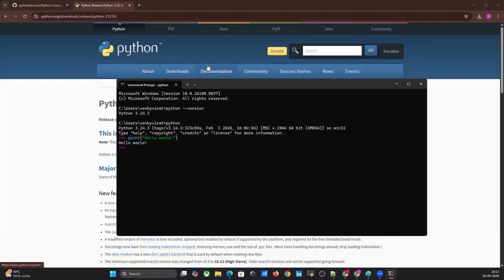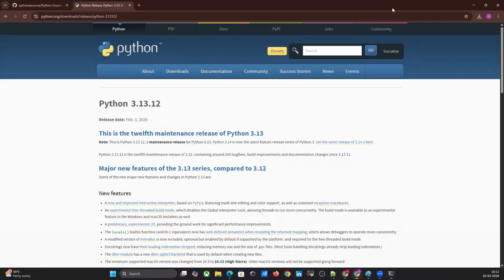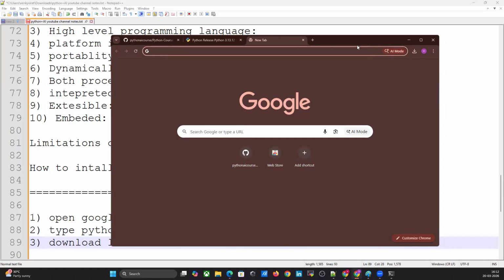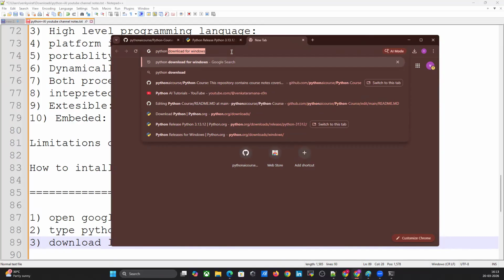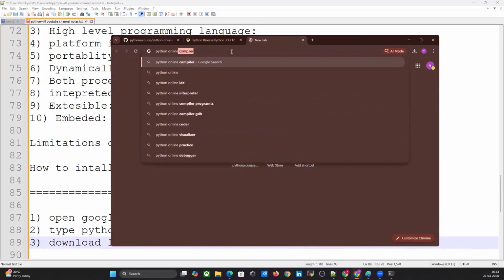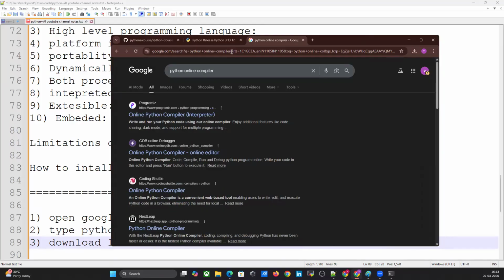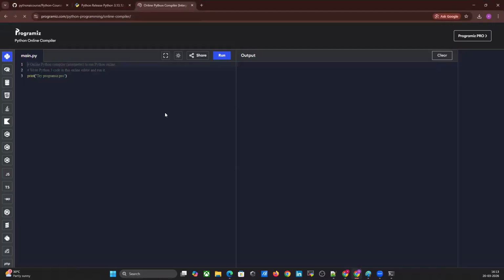At student level, if you don't have any laptops or systems, there are so many online compilers. Just open any Python online compiler. The best Python online compiler is Programiz. You can practice here.